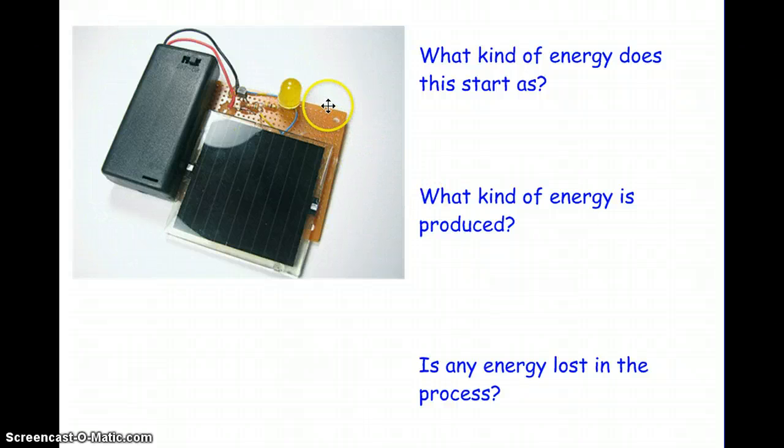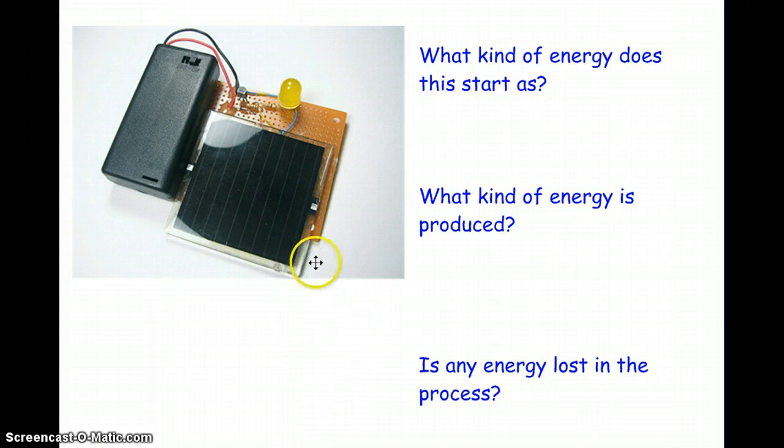Alright, so here are the last questions. We have a solar panel, a transformer, and we have an LED light. So when the solar rays hit this solar panel, that energy goes into the transformer and then lights the light bulb. So what kind of energy does this start as?